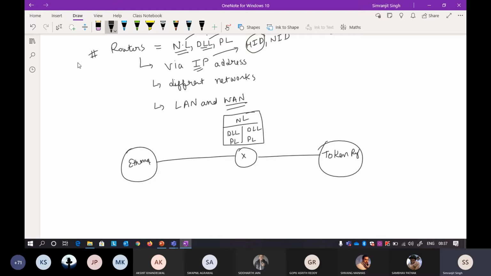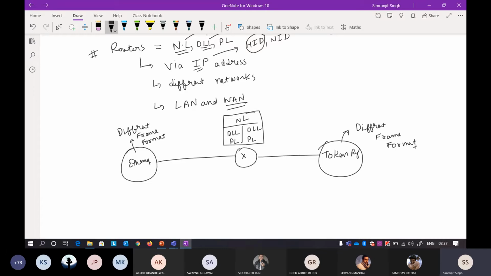Now I'll tell you about the advantages of a router. You know that every Ethernet has a different frame format. Ethernet has a frame format that is already defined. This token ring has again a different frame format because it is a different kind of LAN. When I'm talking about a LAN, I'm talking about the data link layer, which means I'm talking about the framing part.